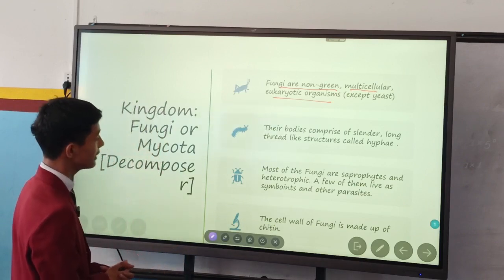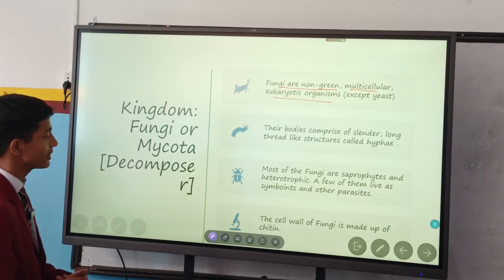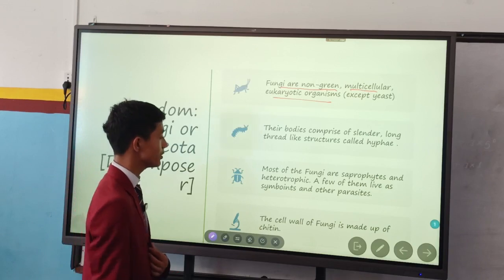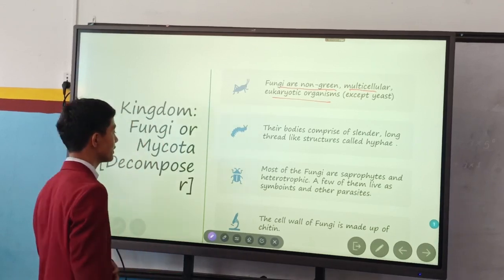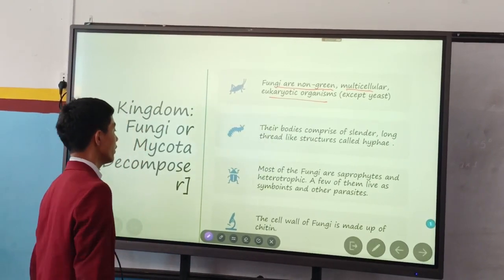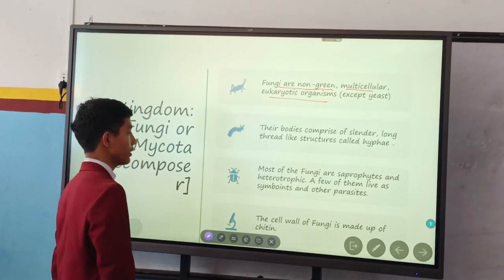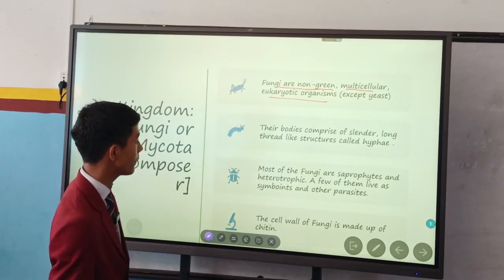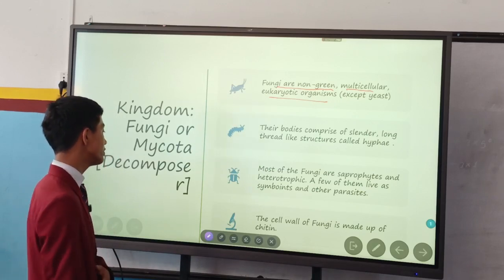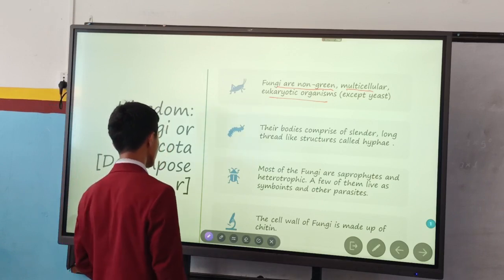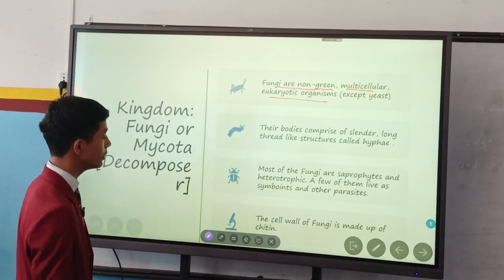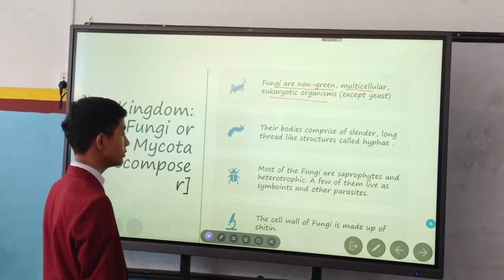Most of the fungi are saprophytes and heterotrophic. A few of them live as symbiotes and others as parasites. The cell wall of fungi is made of chitin.